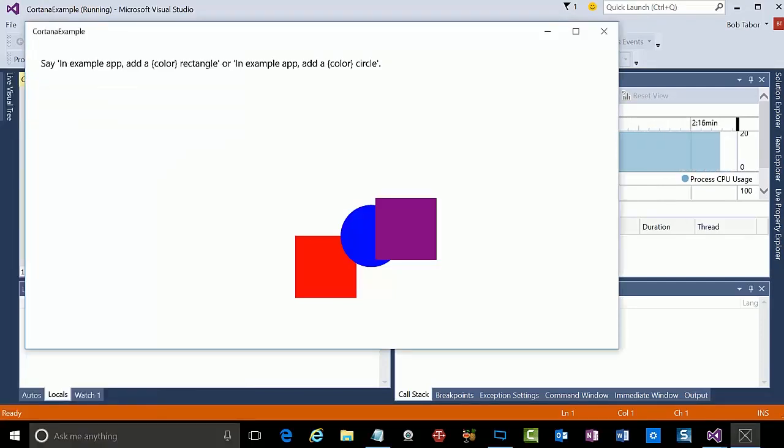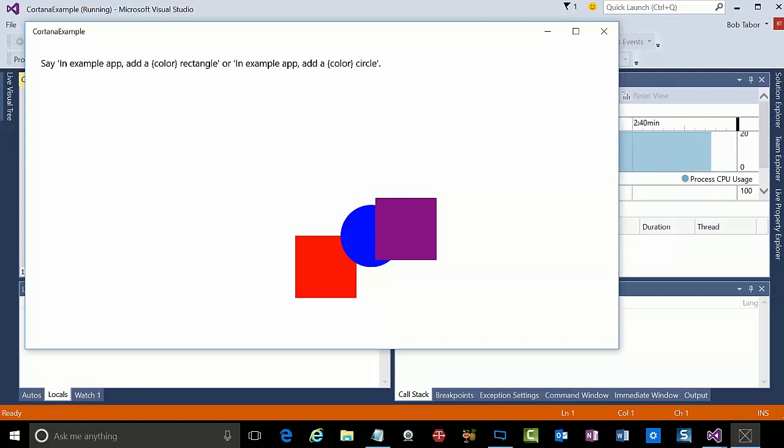Okay, so hopefully you'll see that there were three scenarios here. In the first scenario, I gave both the color and the shape. In the second example, I gave a color and a different shape. And then the third example, I gave only the shape and let Cortana decide what the color should be. Except Cortana's not quite that smart. You have to give it a little bit more information than that, and I'll demonstrate that in this video.